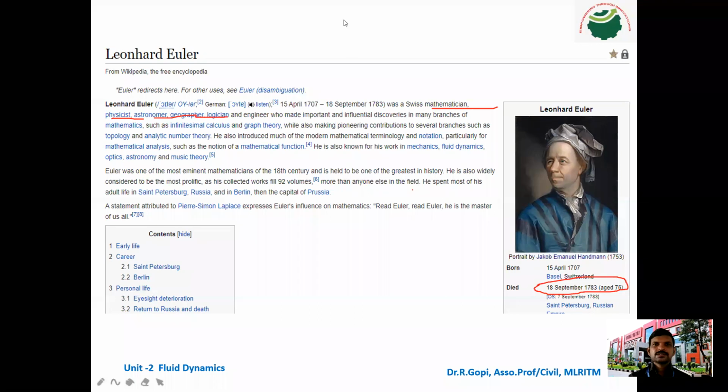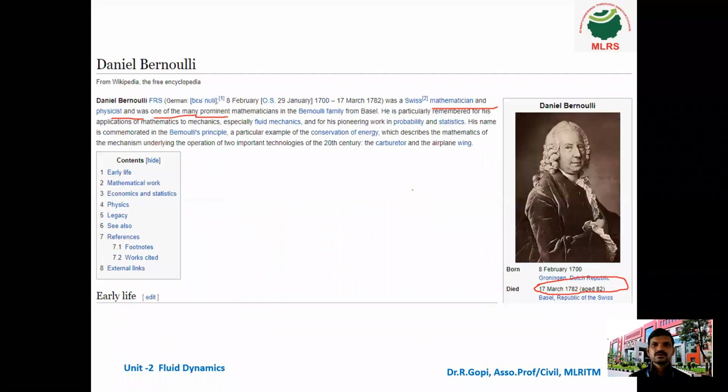Next, we will see Daniel Bernoulli, who derived the Bernoulli's equation by integrating the Euler's equation. He was born in 1700 and died in 1782 at the age of 82.